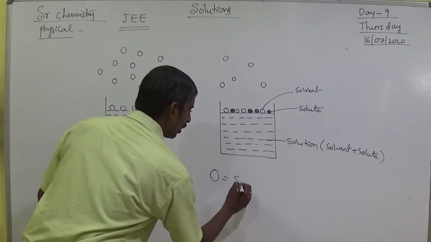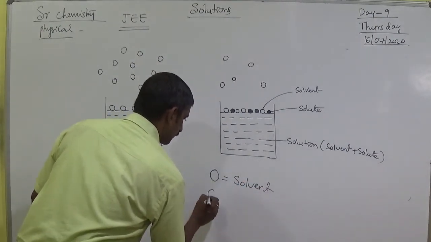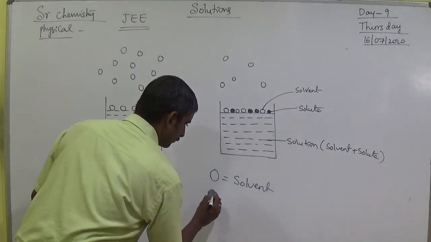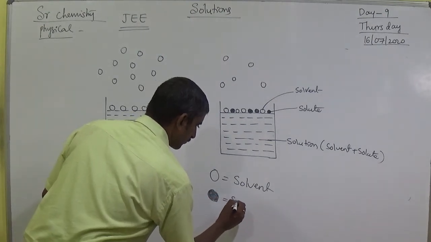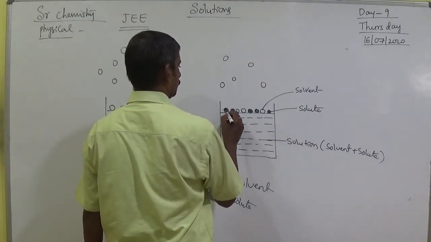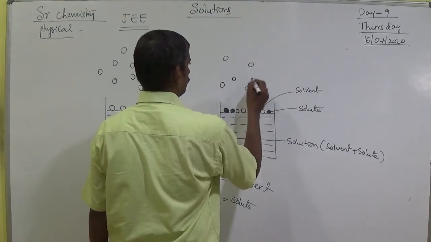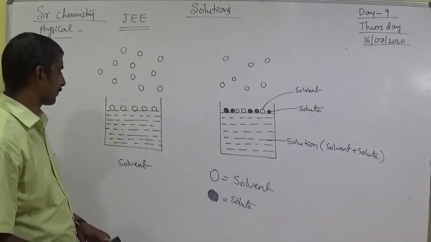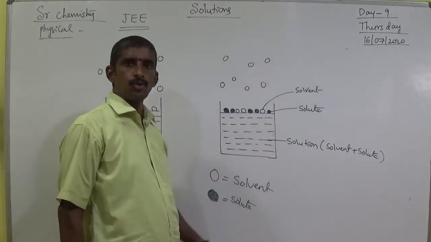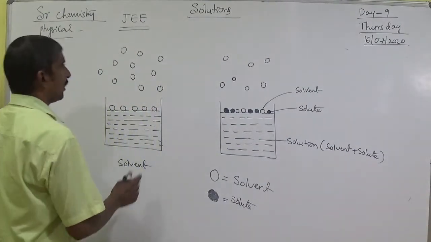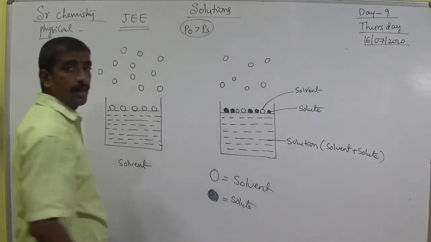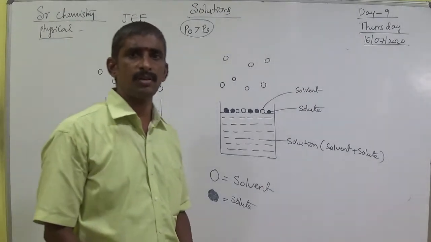Here 0 means solvent. In these, solute is compulsory. Once observe. Now I am taking here solvent, here solution. What did I explain? Generally, the vapor pressure of the solvent is always greater than the vapor pressure of the solution. Why?